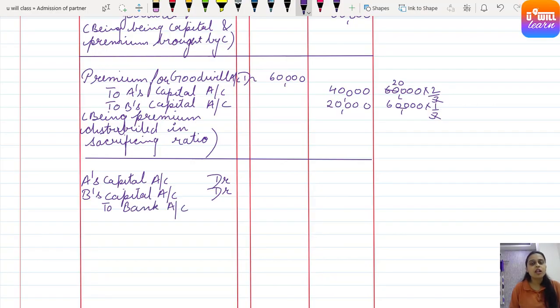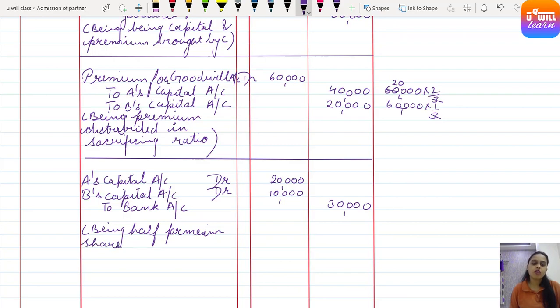Half of which is withdrawn. So A was getting 40,000, so A has withdrawn 20,000 out of it. B was getting 20,000, so B has withdrawn half, that means 10,000 out of it. That means 30,000 is being withdrawn in total, being half of premium share, half premium share withdrawn by A and B. Clear, everyone?